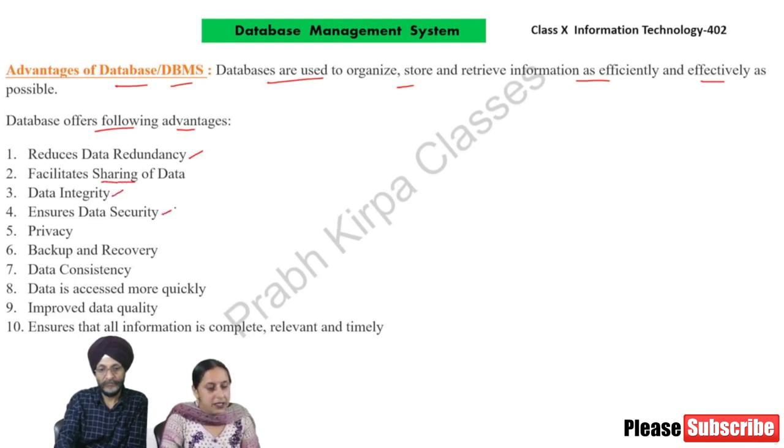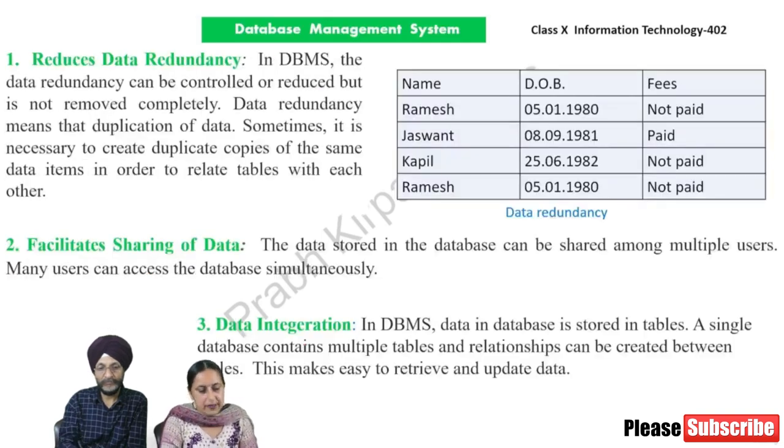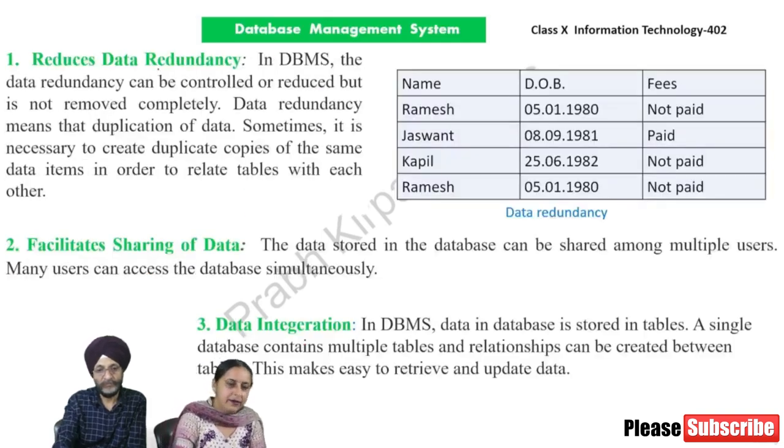Fourth, ensures data security. Fifth, privacy. Sixth, backup and recovery. Seventh, data consistency. Eighth, data is accessed more quickly. Ninth, improved data quality. 10th, ensures that all information is complete, relevant, and timely. Now we discuss each point one by one.